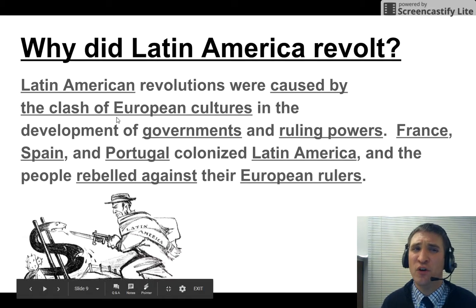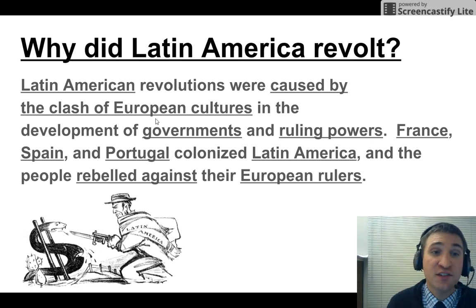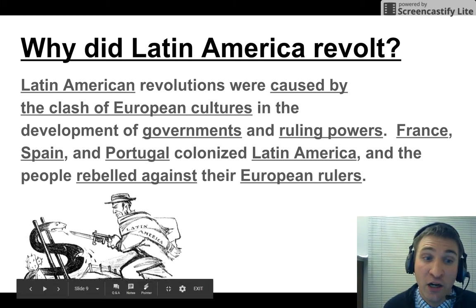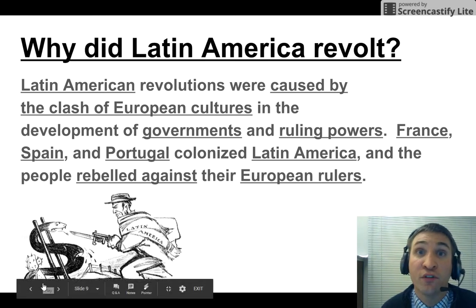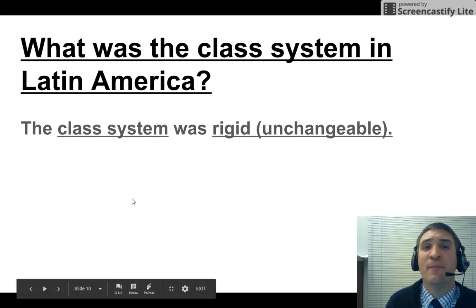Why did Latin America revolt? Latin American revolutions were caused by the clash of European cultures in the development of governments and ruling powers in Latin America. France, Spain, and Portugal colonized Latin America. They took over, and the people rebelled against their European rulers. And here is a cartoon of Latin America with its knife, and they're about to fight the wealthy Europeans who took over.